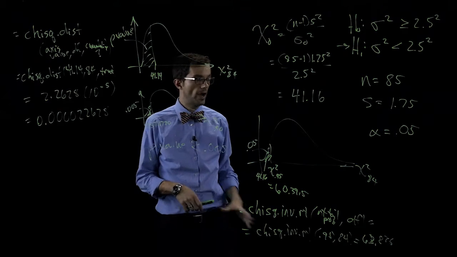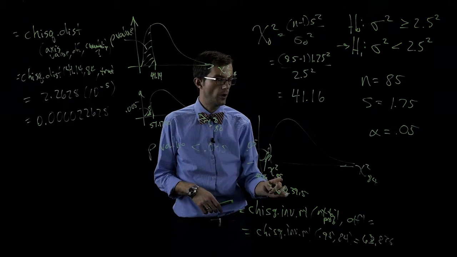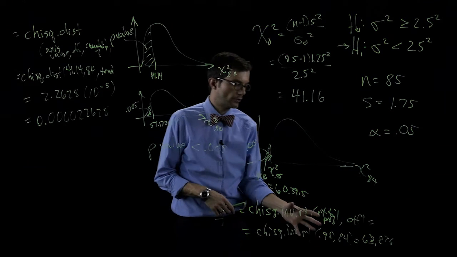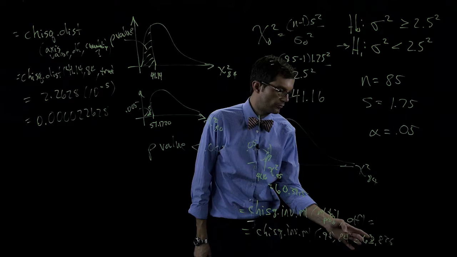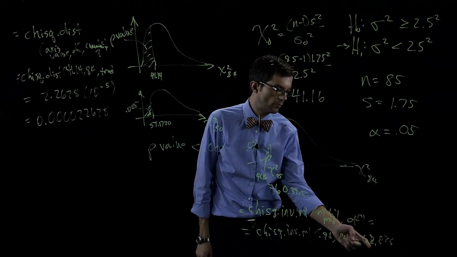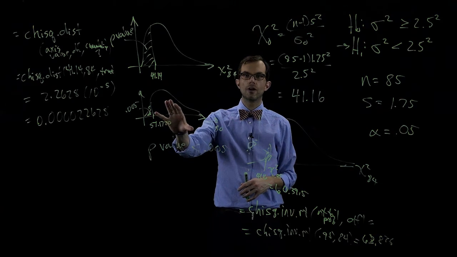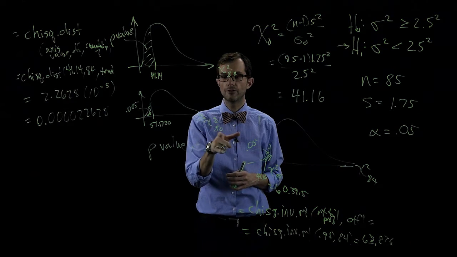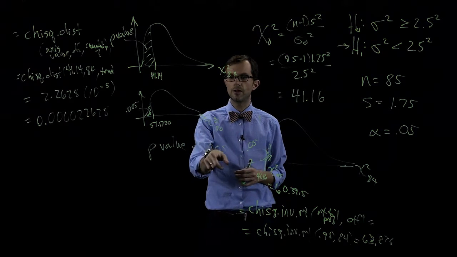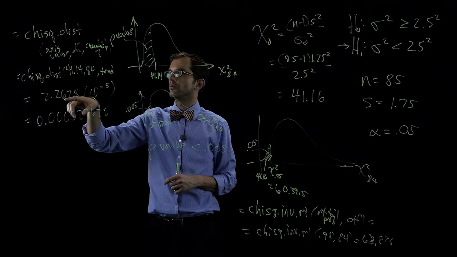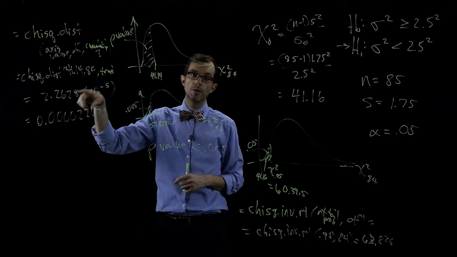Okay? So we've got the critical value approach where we have to round down from 84 to 80. We've got the critical value approach to find the critical value when indeed there are 84 degrees of freedom using Excel. We've got the p-value approach whenever we use 80 degrees of freedom and use the table. Okay, we can bound that p-value. Or we've got the p-value approach when we use Excel.